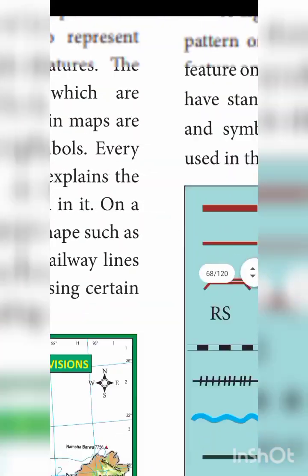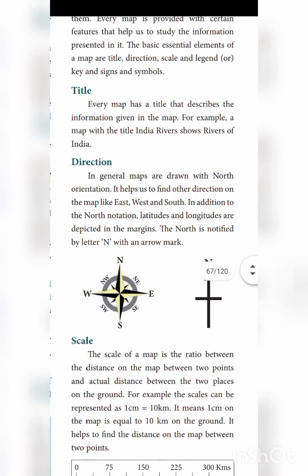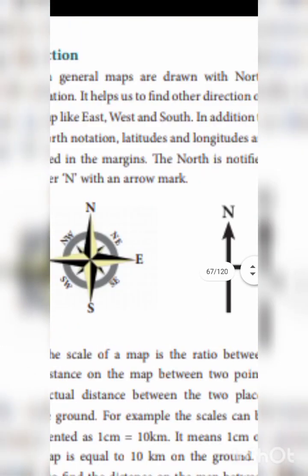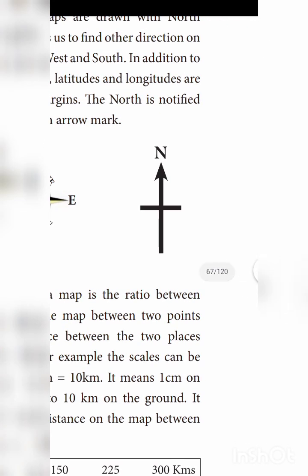Okay, next I will tell you what is the next component. Direction. In general, maps are drawn with north orientation. It helps us to find other directions on the map, like east, west, south. In addition to the north notation, latitudes and longitudes are depicted in a margin. The north is notified by a letter N in an arrow mark. So, like this, in all maps you will have the north direction. It is represented by this.